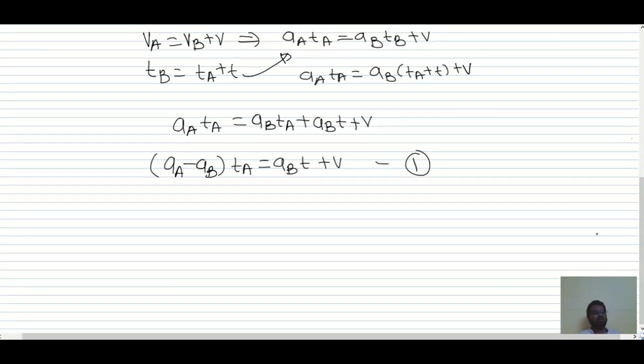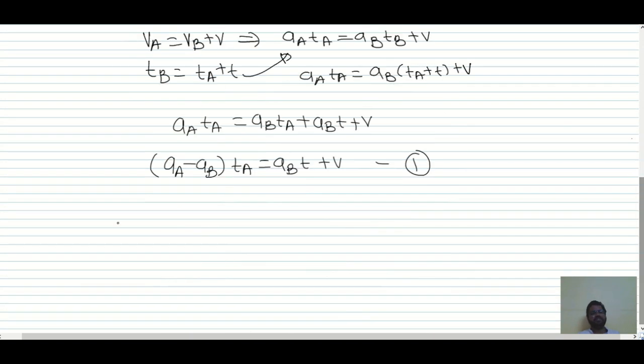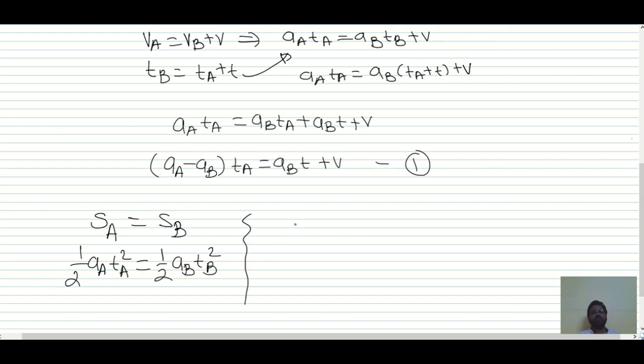Now the displacement of car A and the displacement of car B are the same. Why? Because from initial to final position the displacement is the same. So we can write displacement of car A is equal to the displacement of car B, and the initial velocity is 0. So can we write 1 by 2 AA into TA squared must be equal to 1 by 2 AB into TB squared. So 1 by 2 gets cancelled, and we can write AA TA squared must be equal to AB into TB squared, where TB is TA plus T, whole squared.